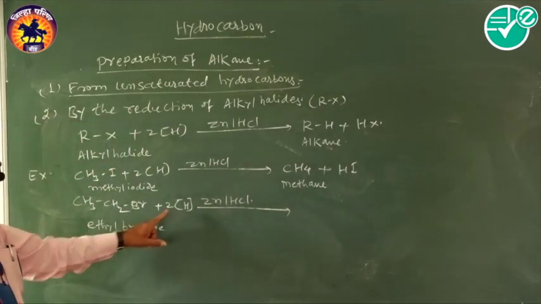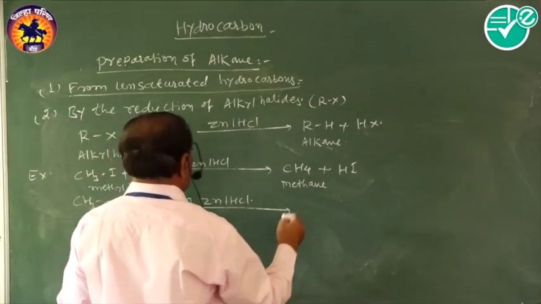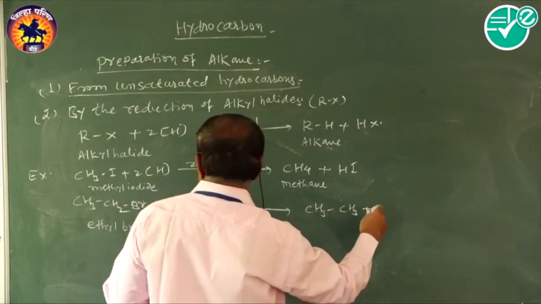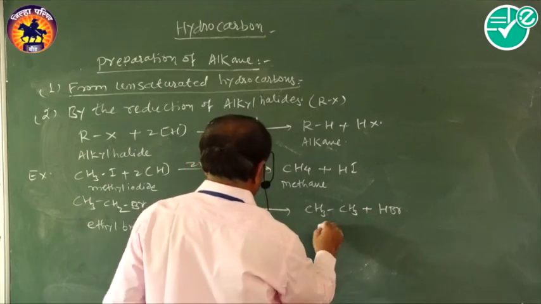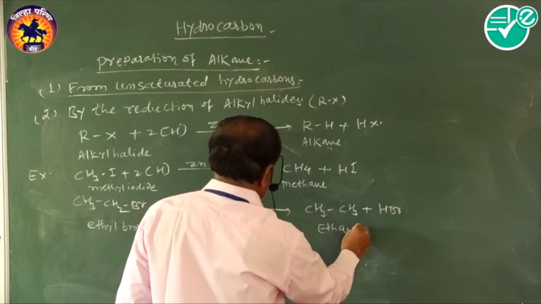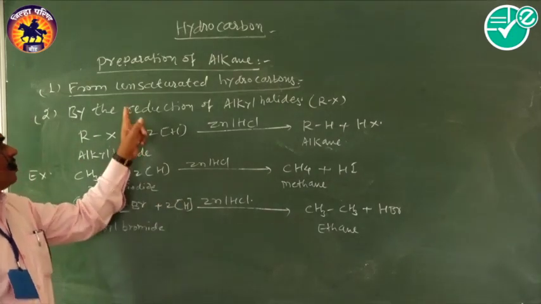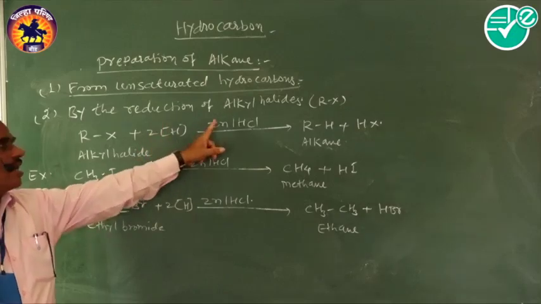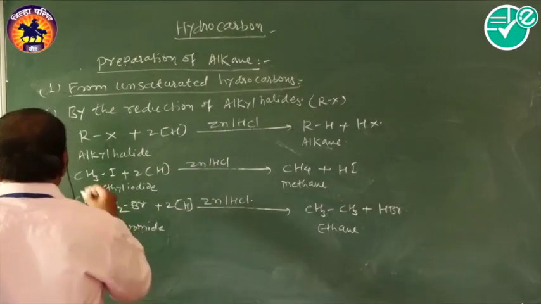So this hydrogen again reduces the ethyl bromide, giving CH3CH3 plus HBr, that is ethane. These are the preparation of alkane by the reduction of alkyl halides. This is the second method of preparation of alkanes.